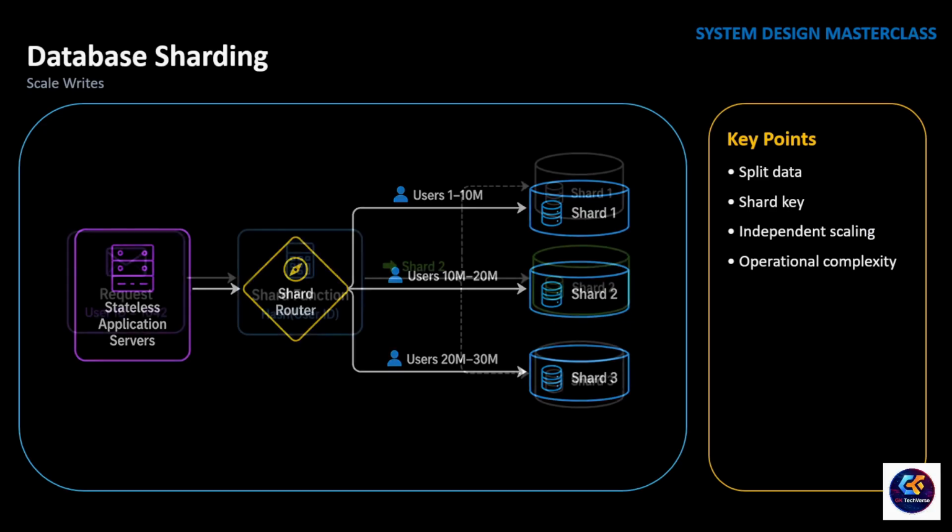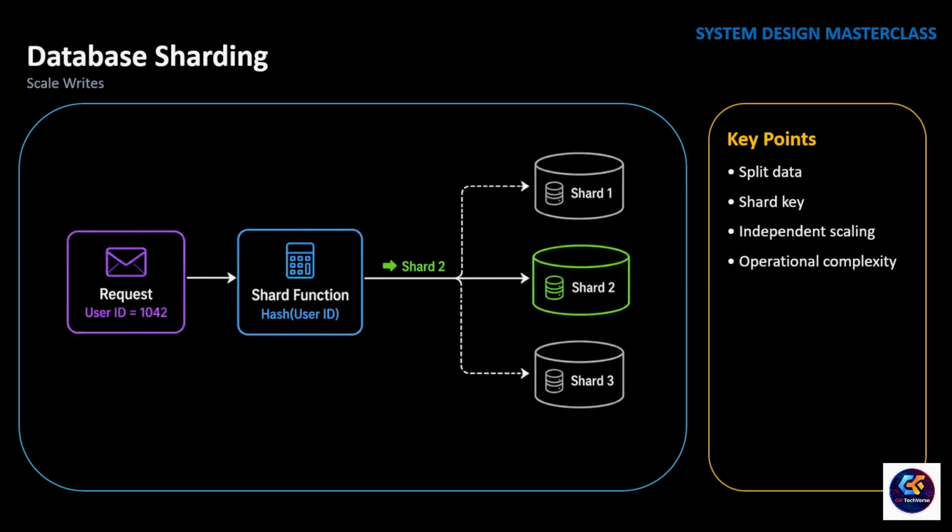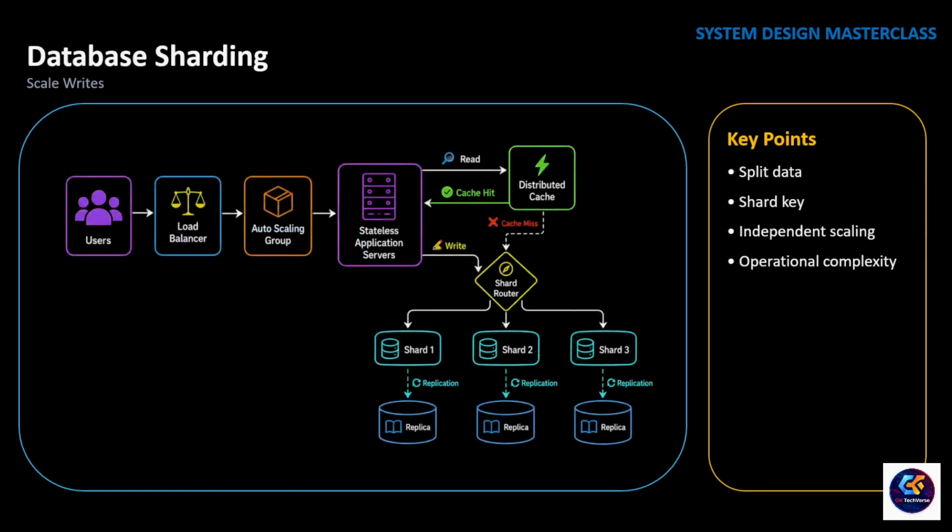But there is one important question. When a request arrives, how does the application know which shard contains the data? The answer is a shard key. The shard key determines where the data is stored and where future requests should be routed. Choosing the right shard key is one of the most important design decisions because changing it later can be extremely difficult. Sharding gives us massive scalability, but it also introduces a new challenge.